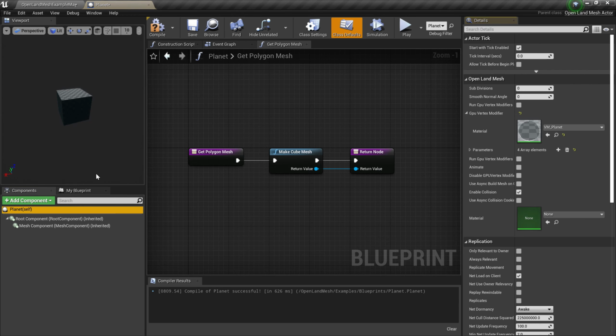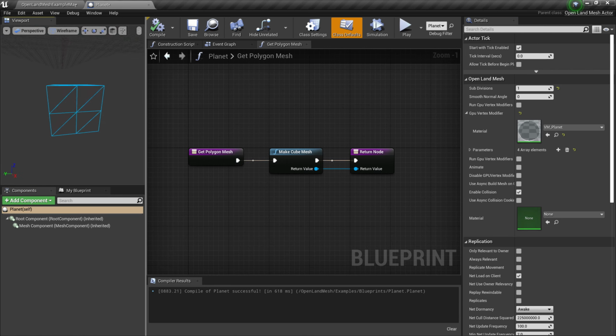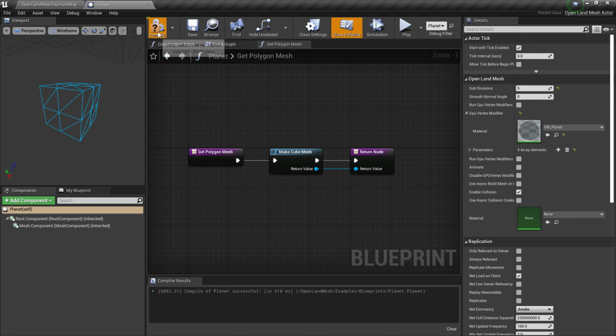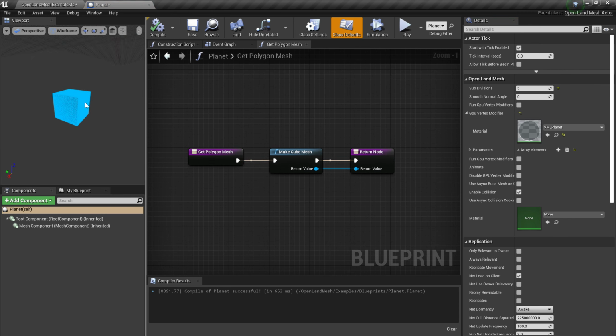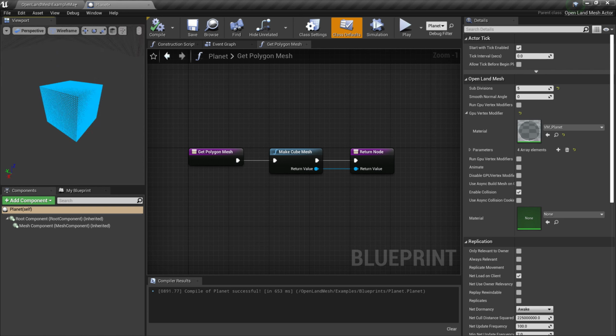I'm going to select my planet component over here. Then I'm going to go to the wireframe mode. For example, I can start with one subdivision, and then we subdivide our mesh like this. All right, and let's go something like 5. Now I have 5 subdivisions on this cube. In order to create a planet, we change each and every position in a different way. We can do that on the CPU, or we can do that on the GPU as well.